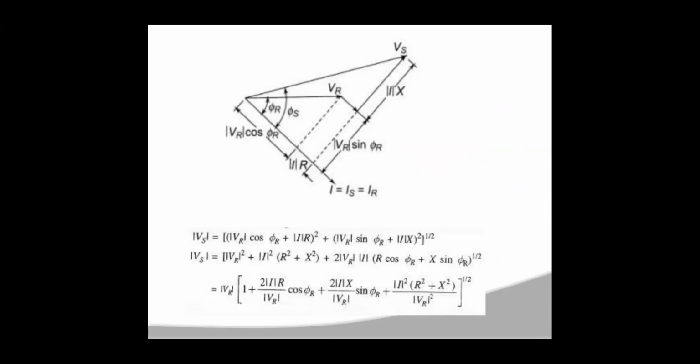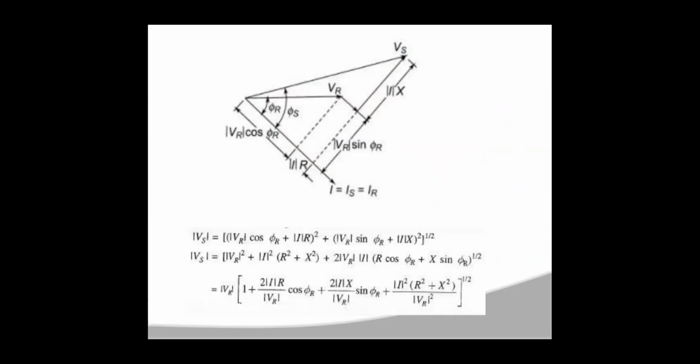Now to this Vr, you are going to add IR. That IR will be in parallel to your current vector, and IXL will be perpendicular to your current vector. So this is IXL and this is IR. Now Vr, IR and IXL together give your sending end voltage Vs.